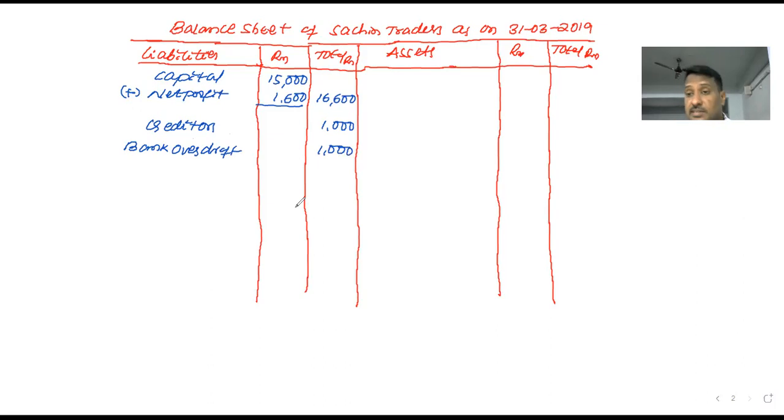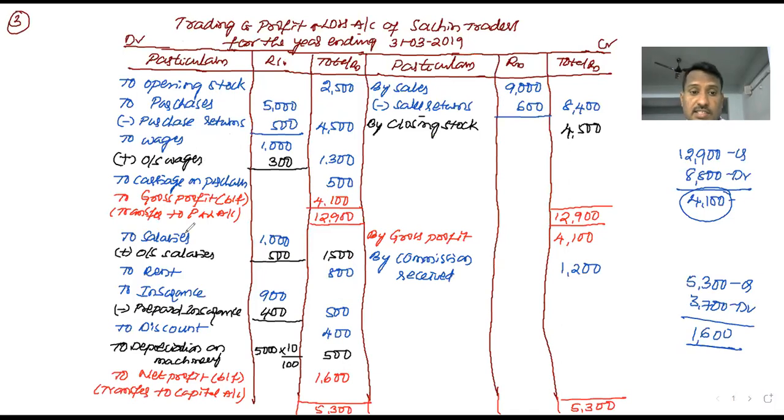called adjustments. And every adjustment will be affected twice in the final accounts. Already we discussed. These adjustments are already covered in the last two statements: outstanding wages, outstanding salaries, prepaid insurance, depreciation on machinery, closing stock, which I mentioned in black ink. These all are adjustments. Already we covered these adjustments one time. The second time it will be affected in the balance sheet.